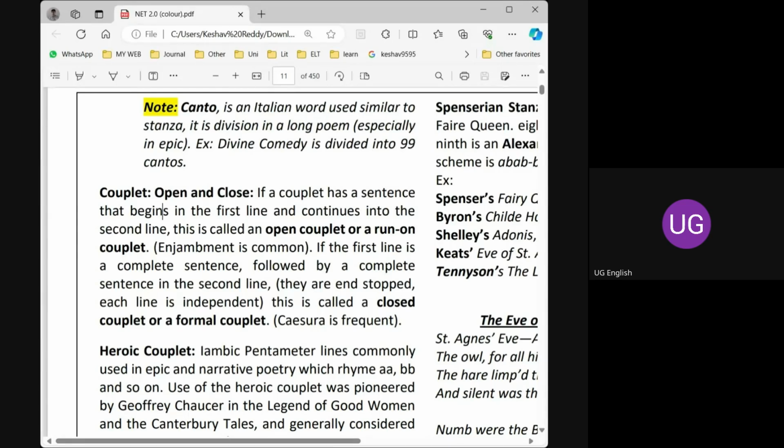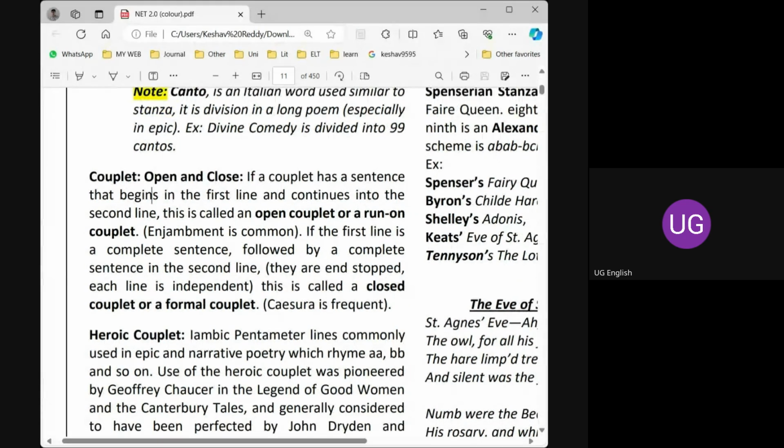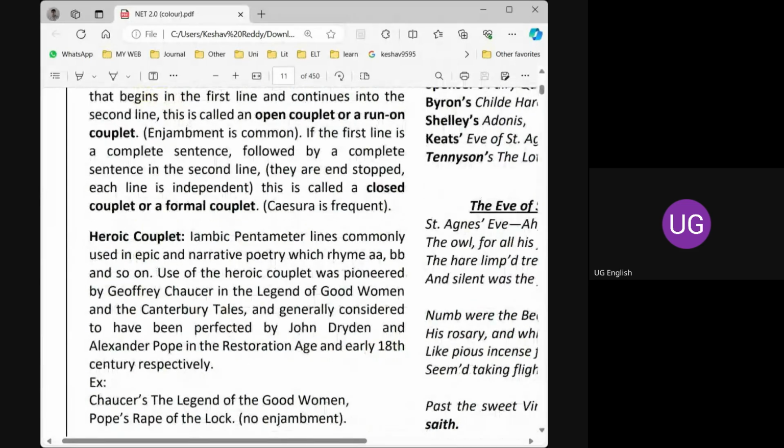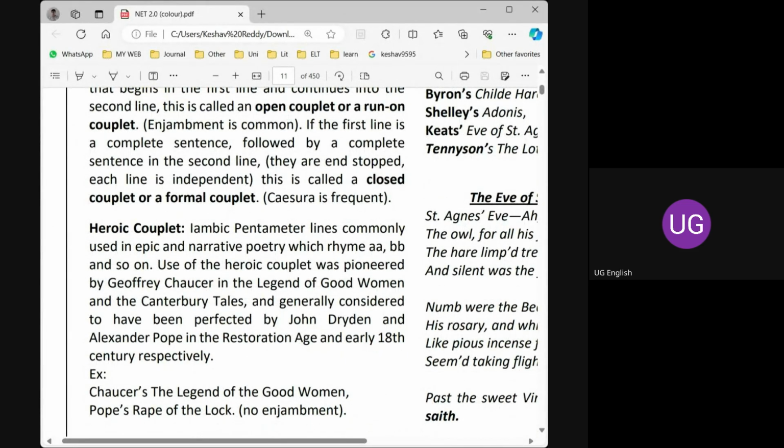So the story does not end here. We will also go into one more example of caesura and enjambment in the class. And what is a heroic couplet?